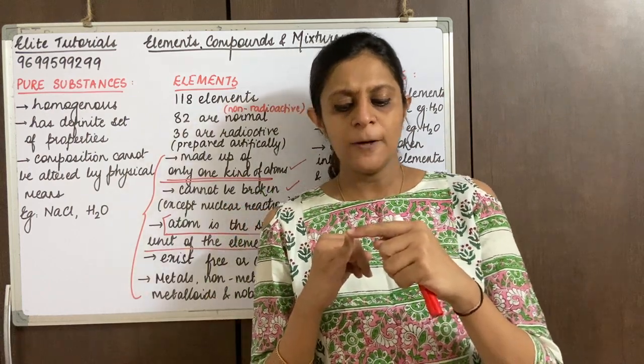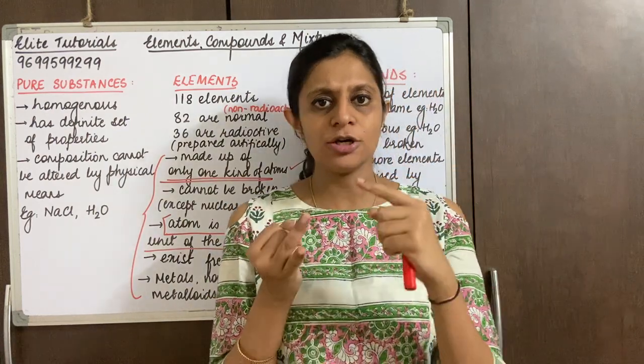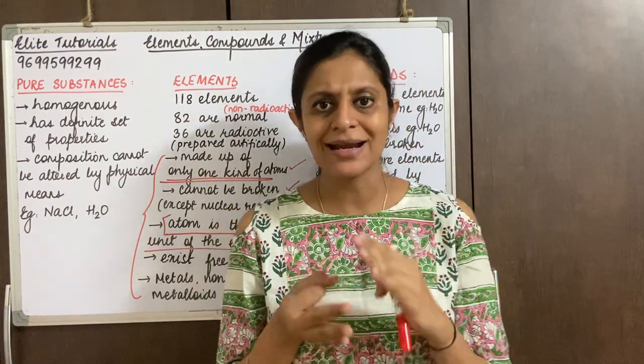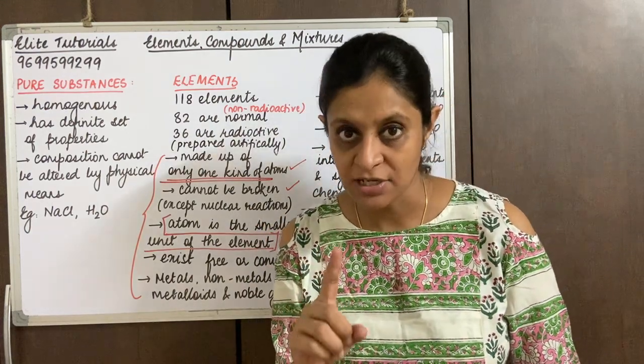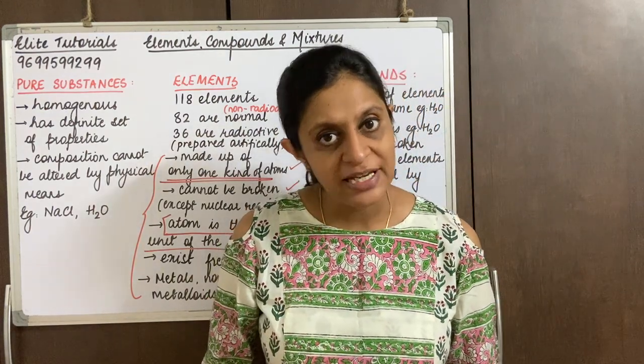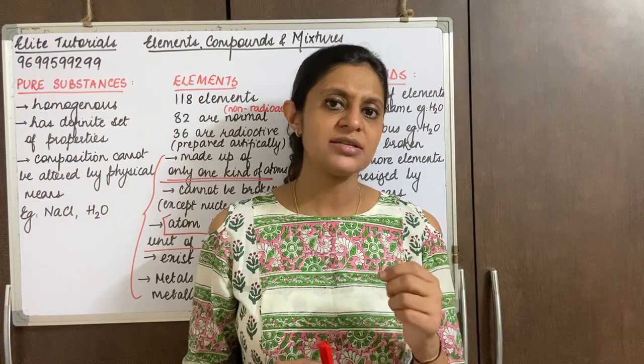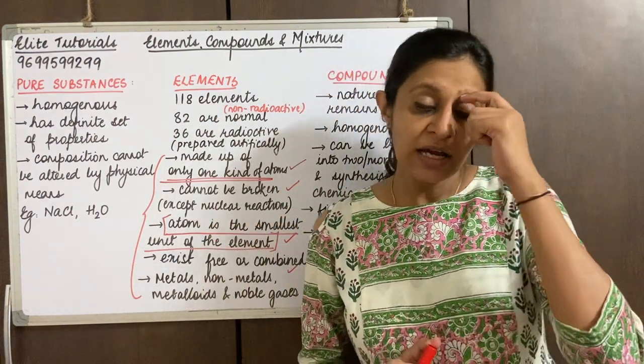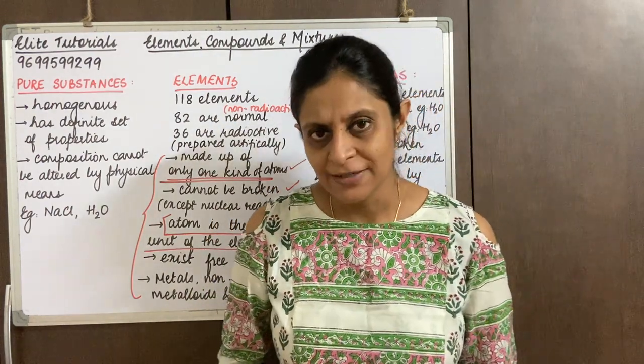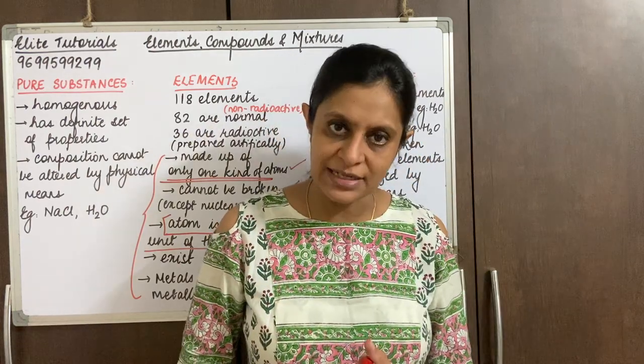So we say non-metals are non-malleable, non-ductile, bad conductors of electricity, except, you must have heard the word graphite, right? Graphite is a good conductor of electricity. Graphite is also present in your pencil. The pencil lead is graphite.